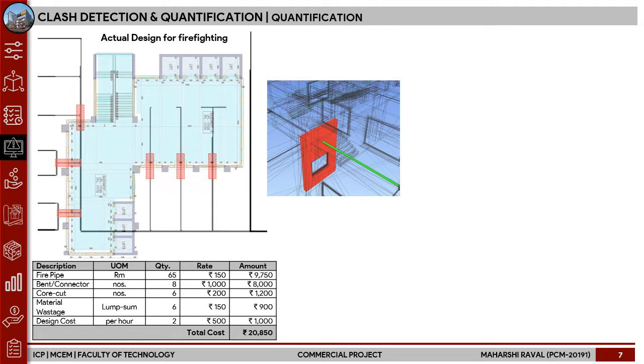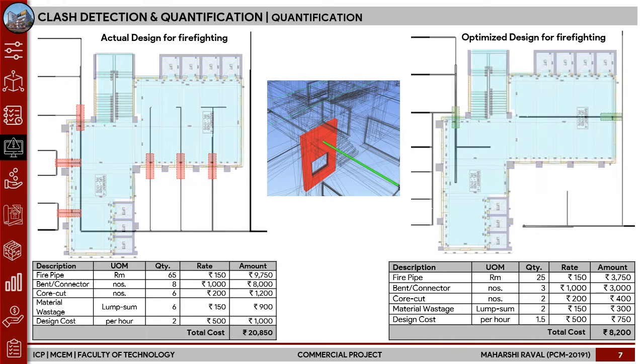Through this, we proposed an optimized design where we relaid the pipes in a new layout that would require only 2 core cuts, and still the sprinkler positions would remain the same. We found out the cost for the same, and we could bring it down to about 8,200. So that is almost a cost optimization of 61%.